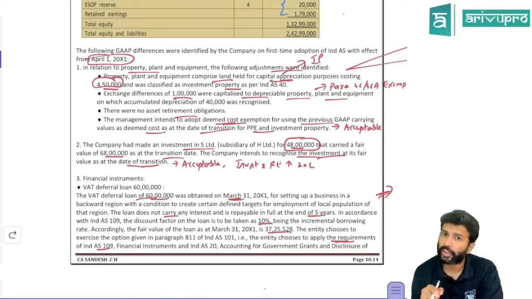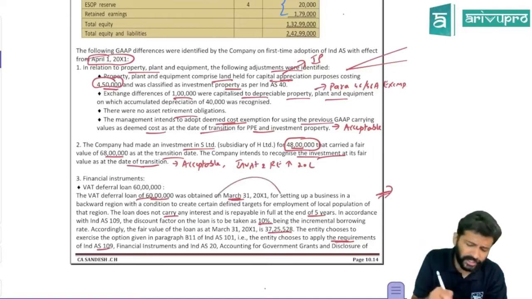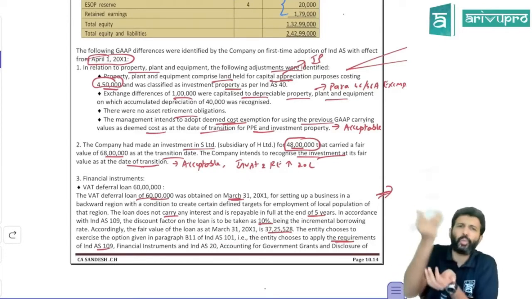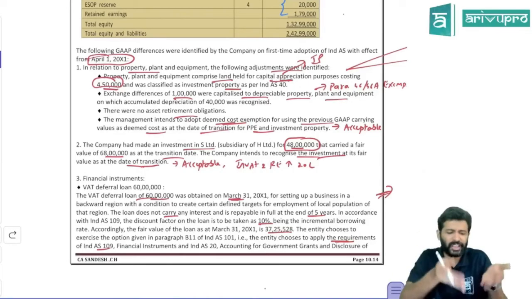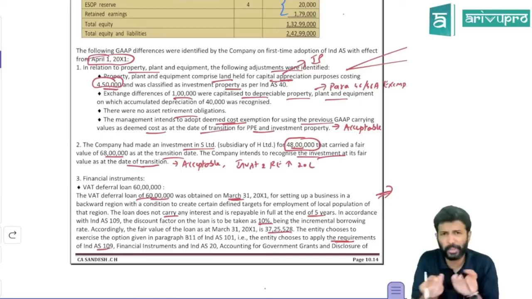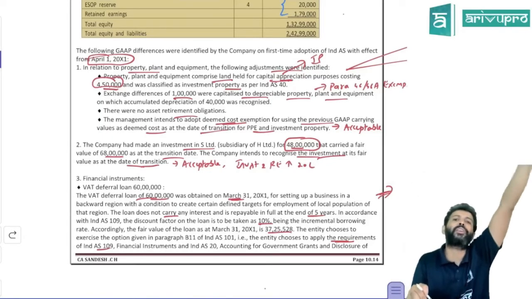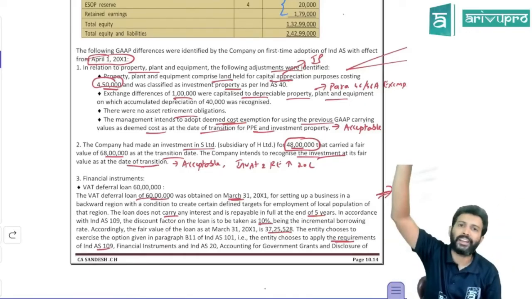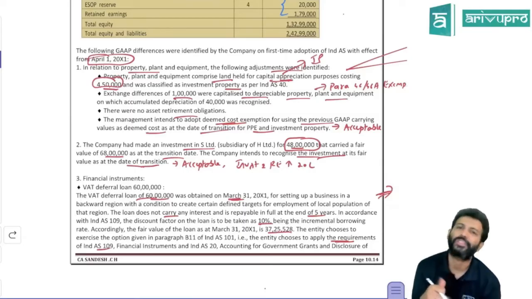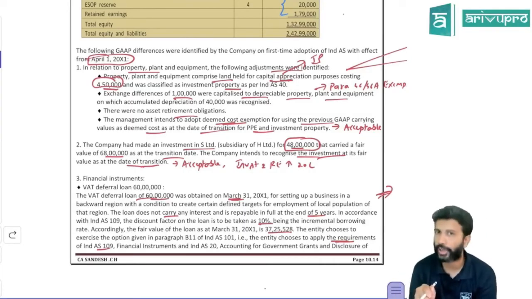Okay. But if you want to do it retrospectively, you need to have all the information. Now you think logically. If company says they want to do retrospective application here, can they do it? Yeah, very much yes. Because 1 day before they transition to IND AS, they receive this loan. Correct? That means all the data information should be available here because the difference is not so much. If it was 5-6 years back or 8 to 10 years back, finding the data 10 years ago was probably an issue. Here it's looking at like 1 day before, right? So that means data will be available. Most probably here they will say company wants to do retrospective application.